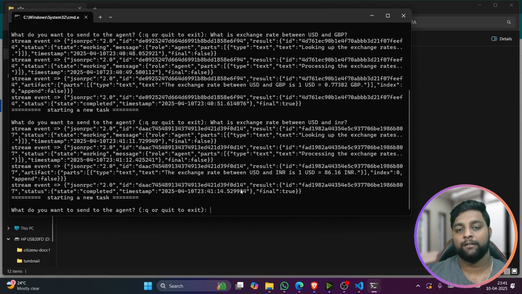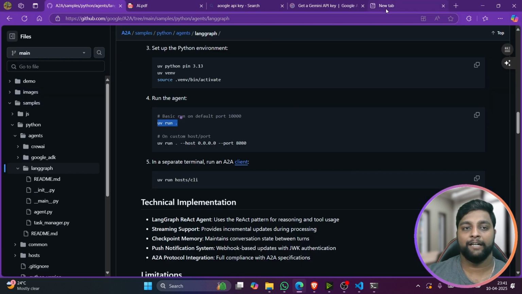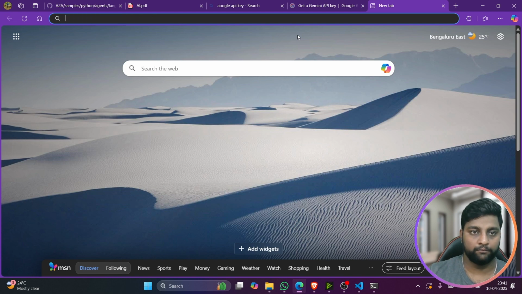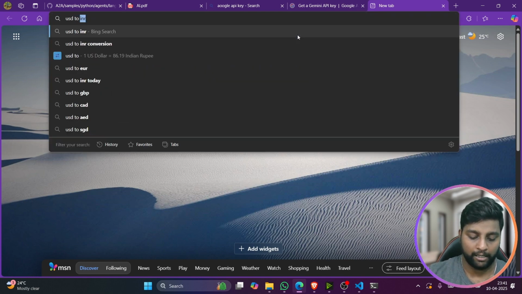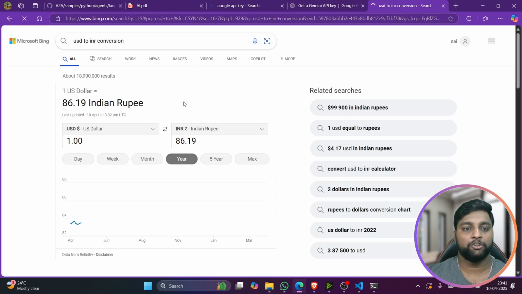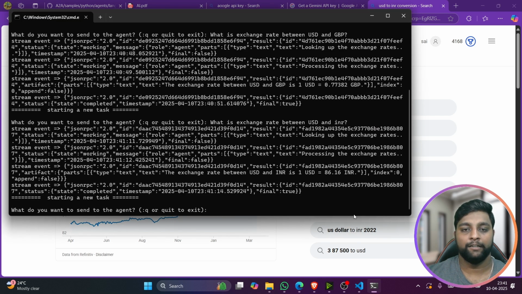And you can see here $1 is equal to 86.16 INR. So is it true? Today's rate, let us see. USD to INR conversion, yeah, 86.19, and here it gave 86.16, a 3 paisa difference.